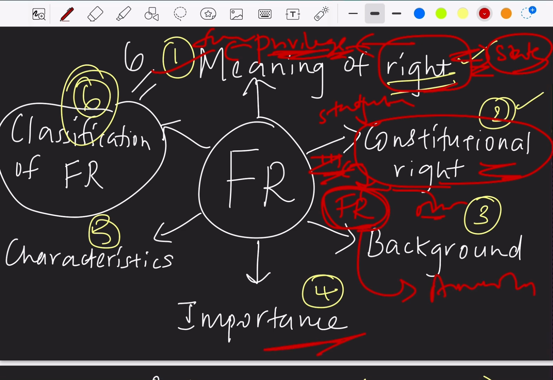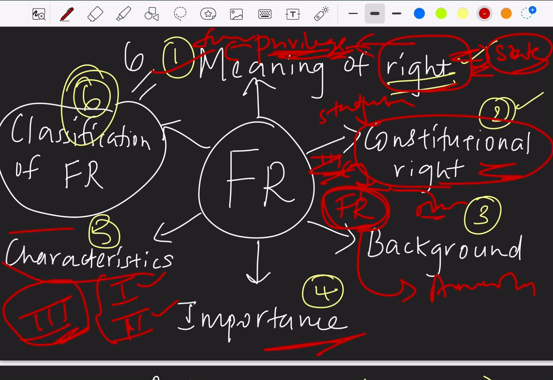And what is the importance of fundamental rights? If we see the placement of fundamental rights, it is placed in Part 3 of the constitution, very soon after defining our territories in Part 1 and Part 2. So this placement of fundamental rights in Part 3 of the constitution itself speaks about the significance of fundamental rights.